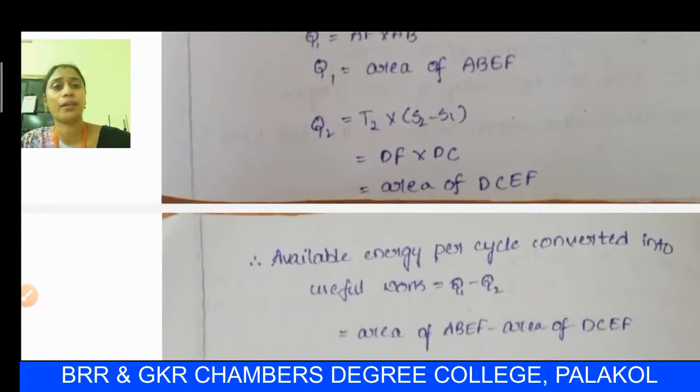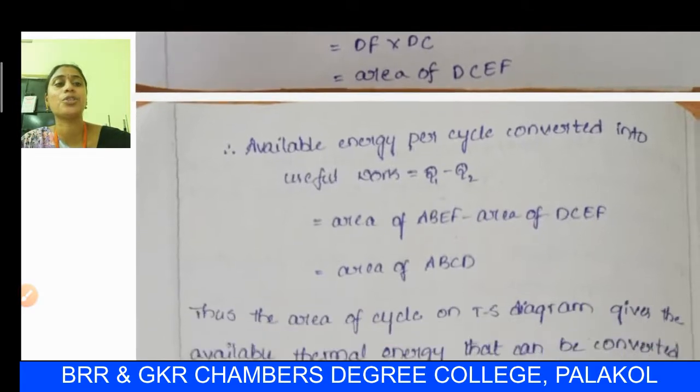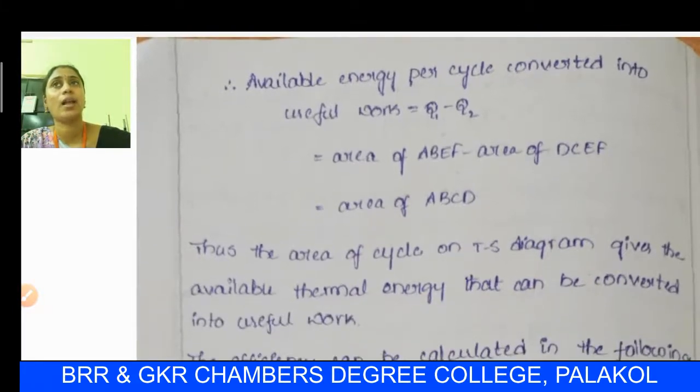Similarly, Q2, the quantity of heat rejected to the sink, is Q2 equal to T2 into S2 minus S1, as shown in the diagram, which is EF into DC, equal to the area of rectangle DCEF. Therefore, the available energy per cycle converted into useful work by this TS diagram, between the quantities of heat Q1 and Q2 at temperatures T1 and T2, is Q1 minus Q2, which equals the area of ABEF minus the area of DCEF, that is, the area of ABCD.